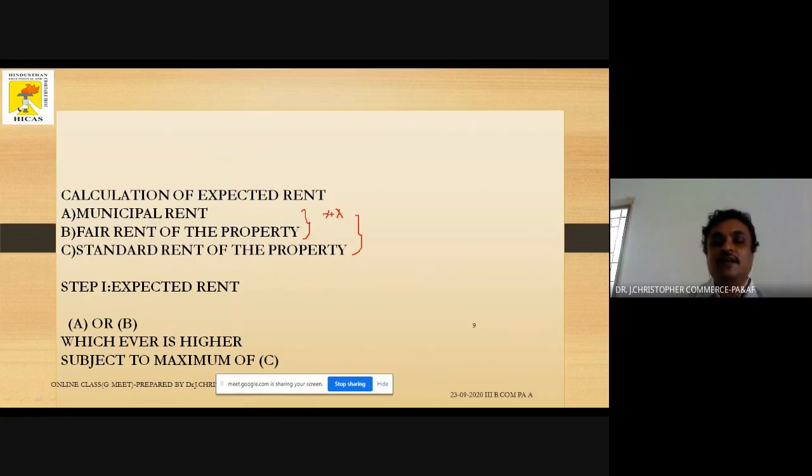So first, we put whichever is higher. We compare the municipal rent and fair rent, find out whichever is higher, and we will get one answer. After getting the answer, we compare it with the standard rent and find out whichever is lower. So municipal rent or fair rent, whichever is higher. Then take that answer, compare with the standard rent, and find whichever is lower. That is the answer for the standard rent. So this is how we calculate step number one.